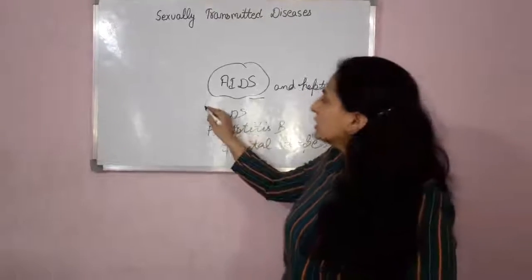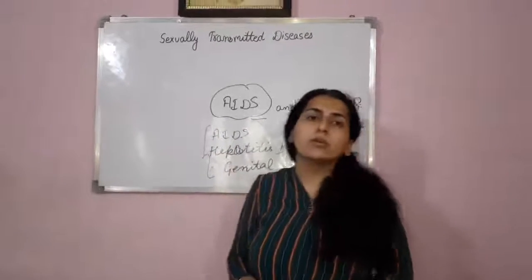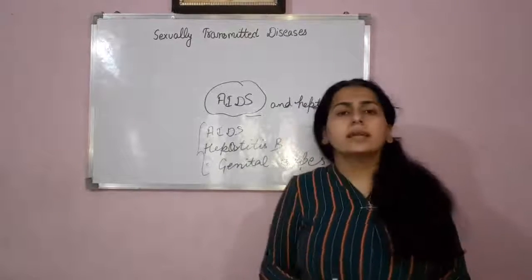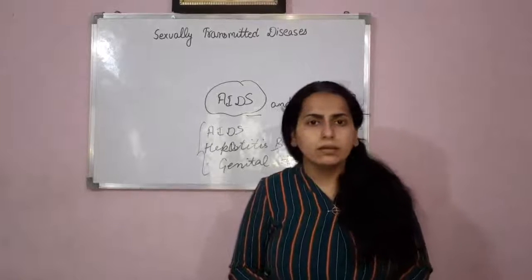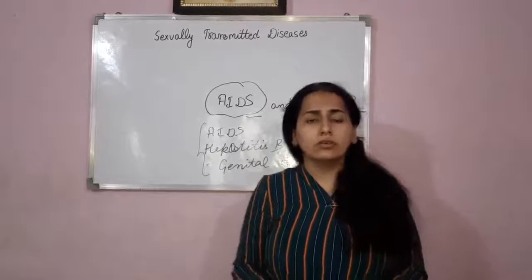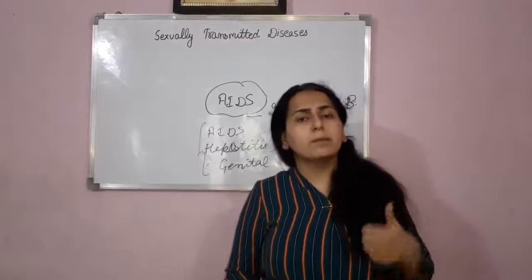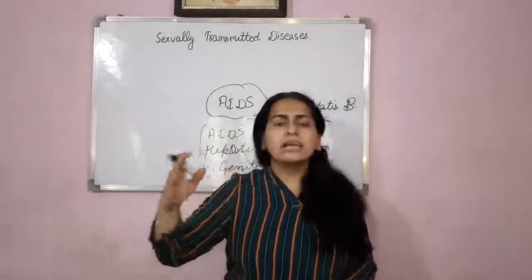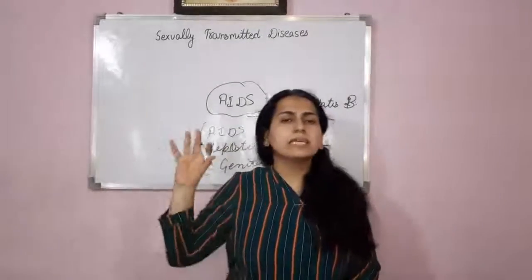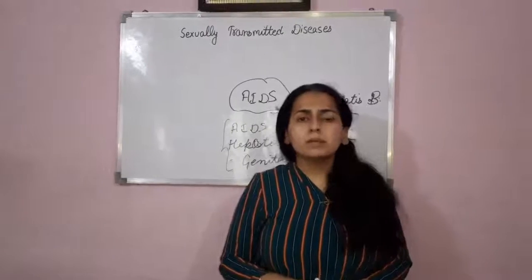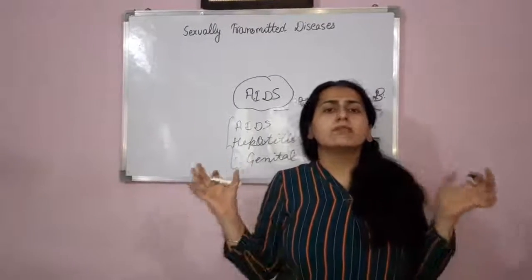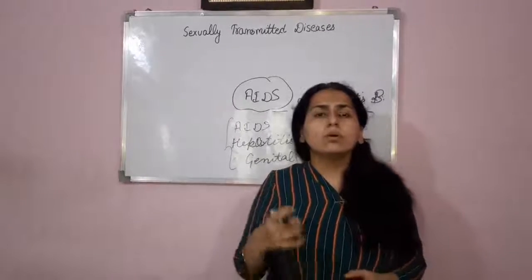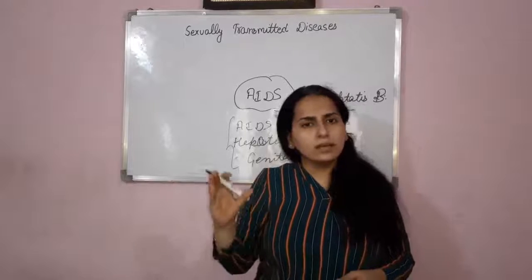Now, if I talk about these three diseases, they are not curable at all. AIDS, hepatitis B, genital herpes are not curable even if they are diagnosed early. So prevention is always better. Prevention is in our hands. No doubt people of all age groups are vulnerable to these kinds of diseases, but the people in the age group of 15 to 24 years, that is your age group, are more vulnerable to sexually transmitted diseases.